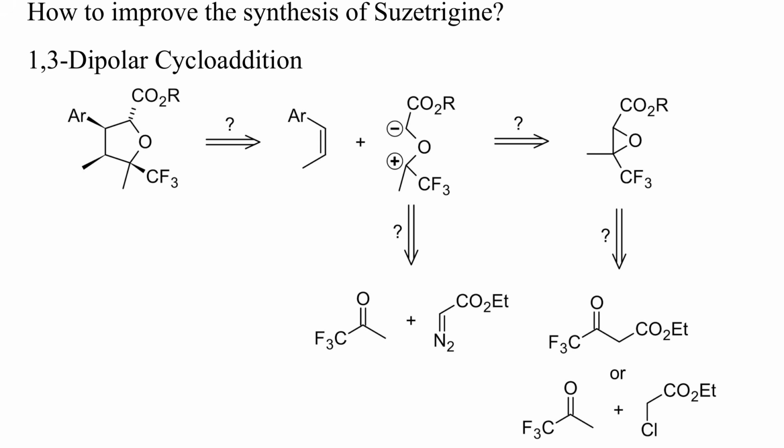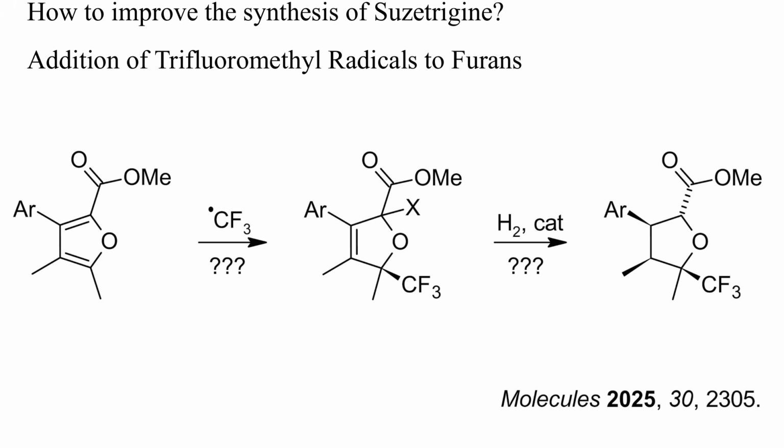Thus, a lot of new chemistry of high general utility could be developed with the ultimate meaningful goal of improving the synthesis of suzetrigine. Another chemistry worth testing is the addition of trifluoromethyl radicals to substituted furans. Similar reactions have been reported, and maybe the right stereochemistry can be attained somehow. In recent years, fluoroalkylations have been thoroughly investigated, and I've made a few videos on the subject.